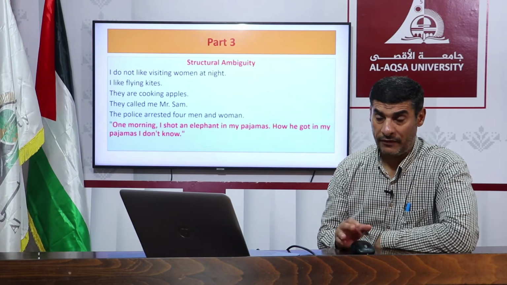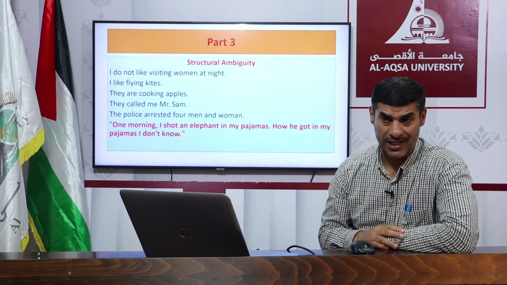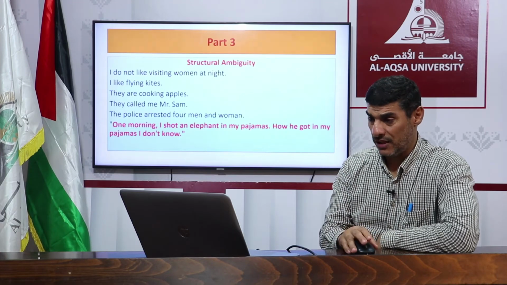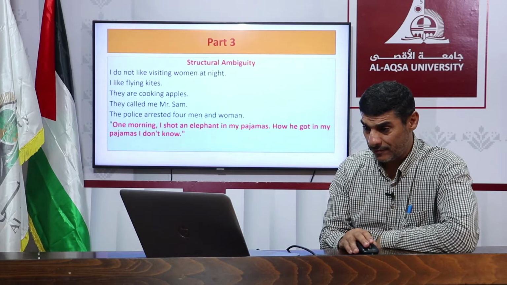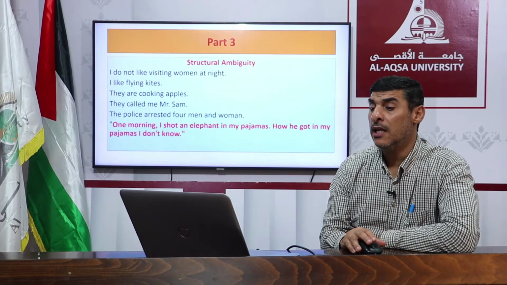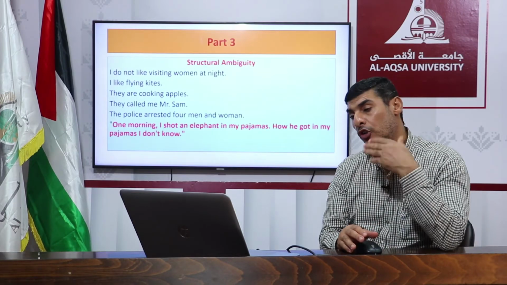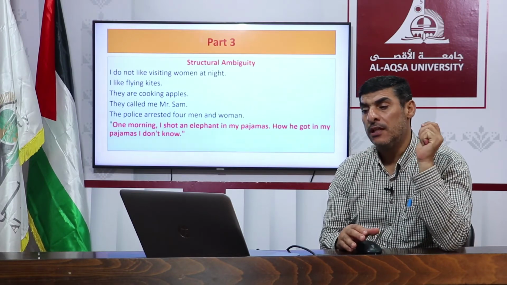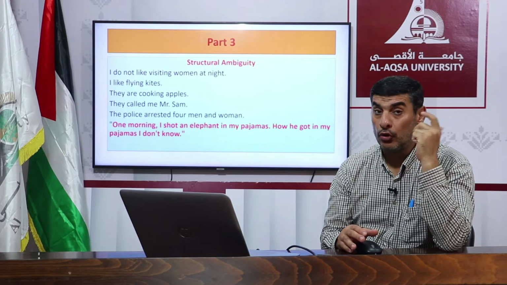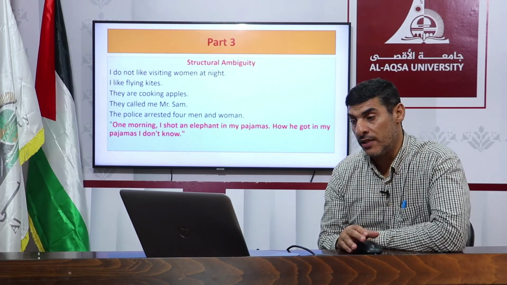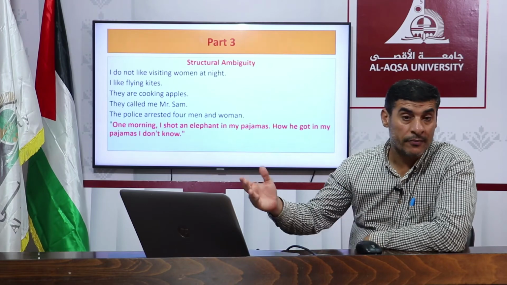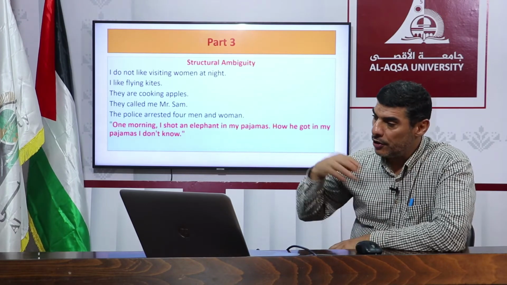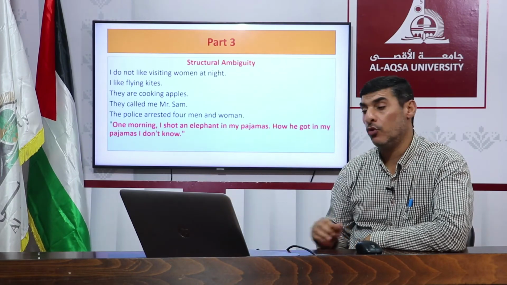That is the first underlying structure at the deep structure. So the first meaning is that I myself don't like to visit women at night, or when it is night I don't like to visit women. I mean the act of visiting women at night.